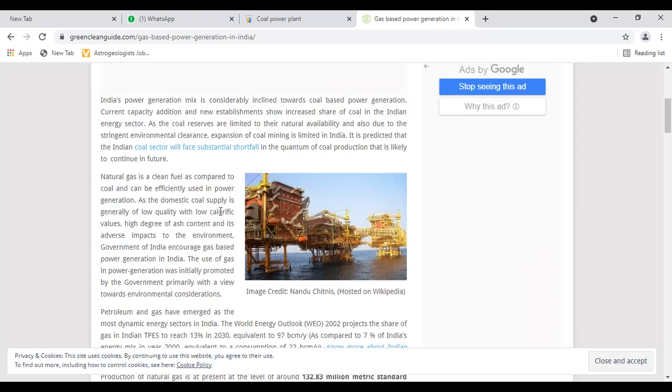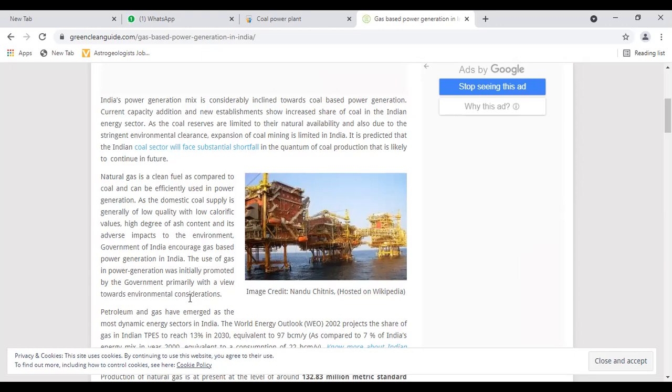It is predicted that the Indian coal sector will face a substantial shortfall in the quantum of coal production, likely to continue in future. Natural gas is a clean fuel as compared to coal and can be efficiently used in power generation, as the domestic coal supply is generally of low quality with low calorific values, a high degree of ash content, and adverse impacts to the environment.